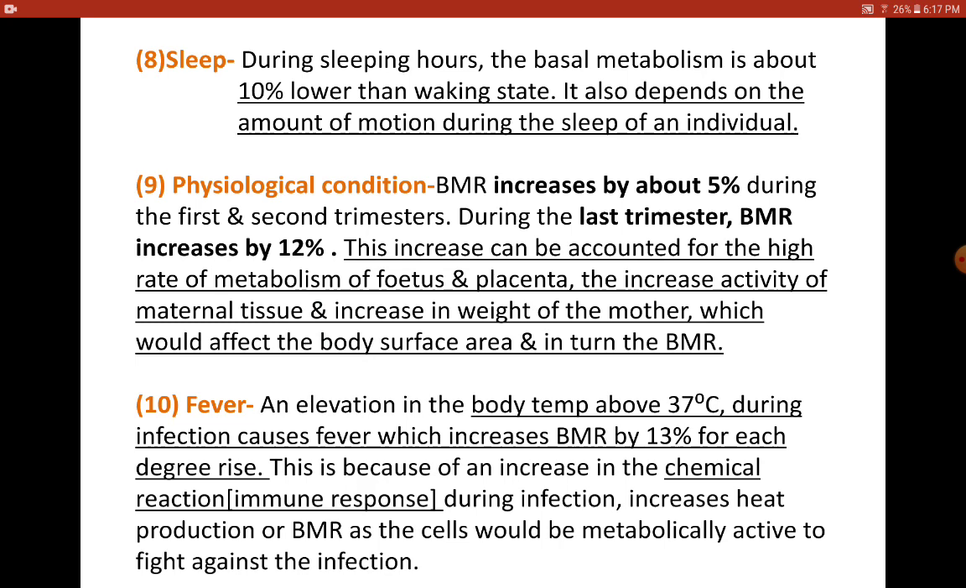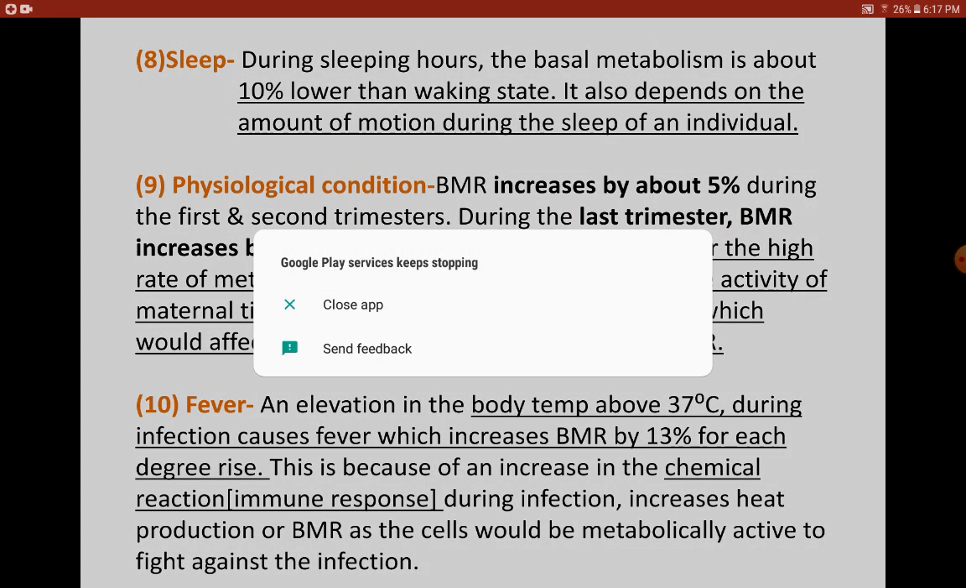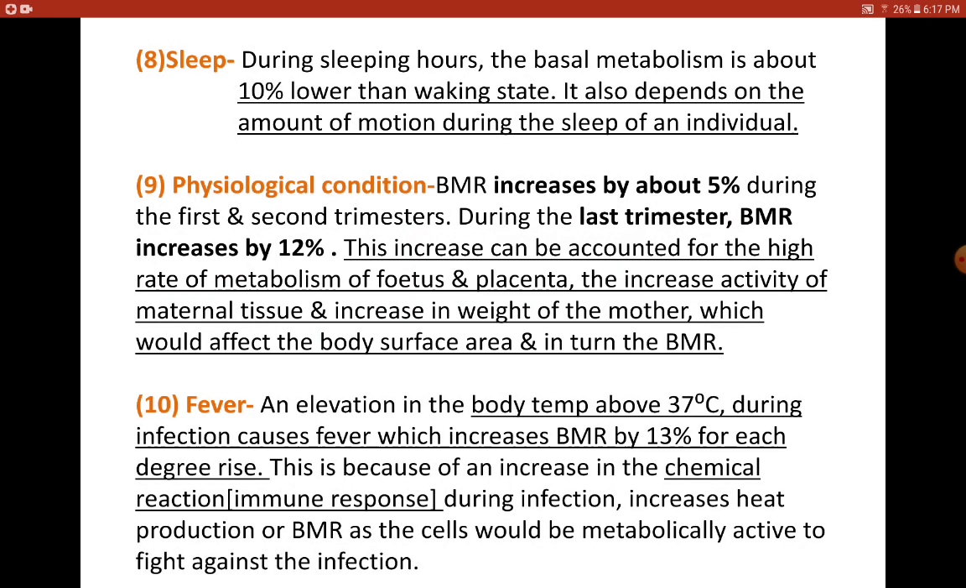Coming on to physiological conditions, for example pregnancy. BMR increases by 5% during the first and second trimesters, and during the last trimester it increases by 12%, because various organs and tissues will be developing within the fetus. The reasons here again are that there will be a high rate of metabolism with respect to the fetus, the placenta, and increased activity of the maternal tissue, and the increase in the weight of the mother, which again increases the body surface area, and we have already discussed that BMR is directly related to the body surface area as well.